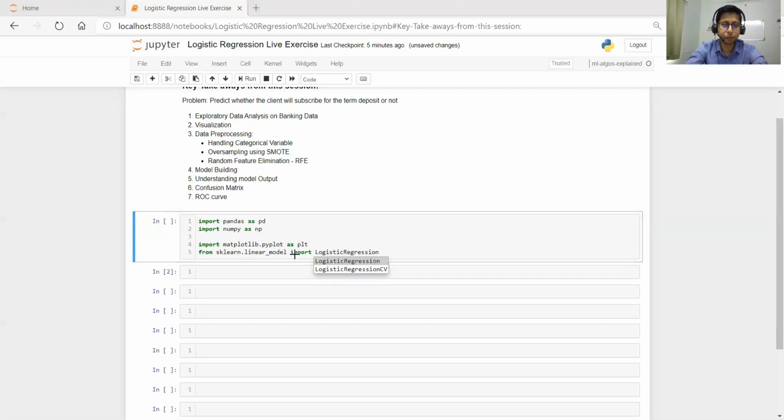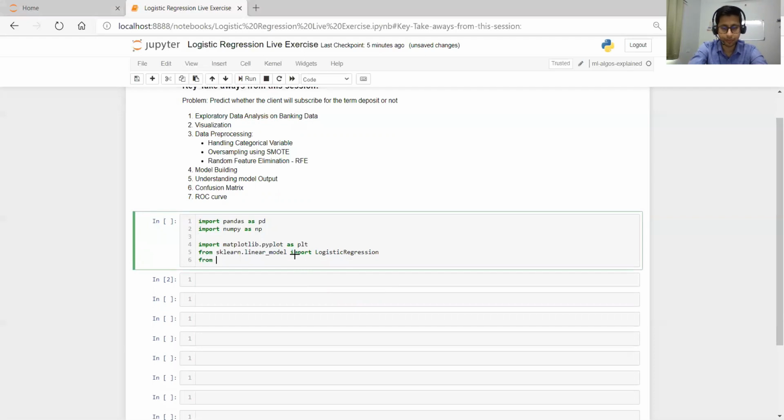And then we need to split the train and test data, so we'll be importing train test split also, from sklearn.model_selection import train_test_split. You see, I have already installed sklearn and matplotlib, so I can directly import. But if you have not installed them, you need to install them first. Let me import. See here, this star mark is telling you these are running. It's successful, so all these libraries are imported.